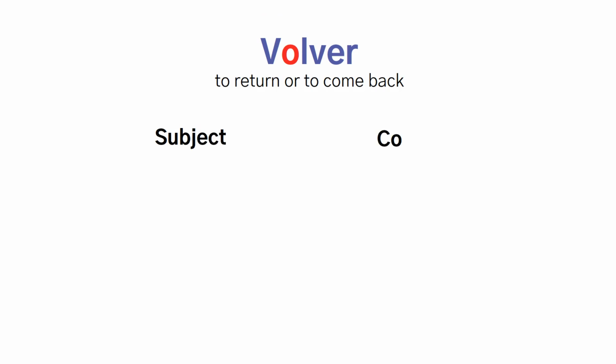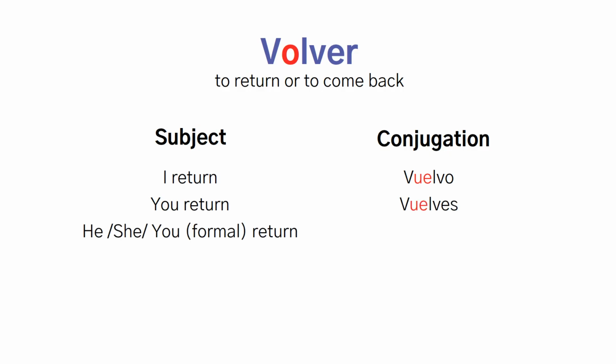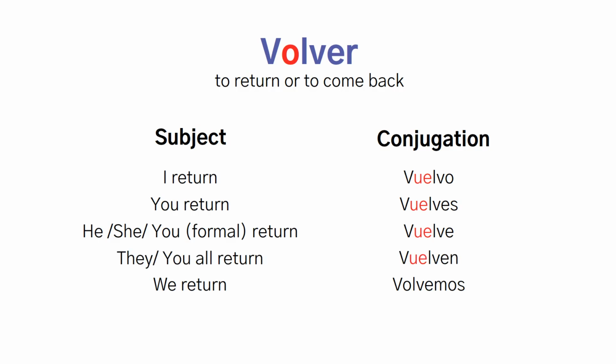Next is volver. This means to return or to come back. Same stem change pattern. I return is vuelvo. You return is vuelves. She returns, vuelve. We return is volvemos. Regular O there. They return, vuelven. The UE appears right where you expect it.